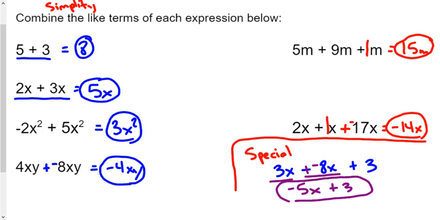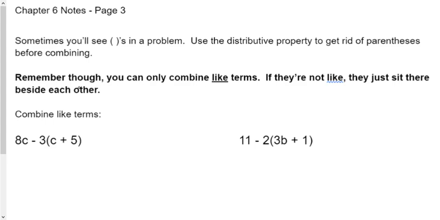And that's what I'm trying to tell you over on page 3. Sometimes you'll see parentheses in a problem. Use the distributive property to get rid of parentheses before combining. We're going to clean it up. And then right here in bold is what I just told you on the bottom of page 2. Remember though, you can only combine like terms. If they're not like, they just sit there beside each other.